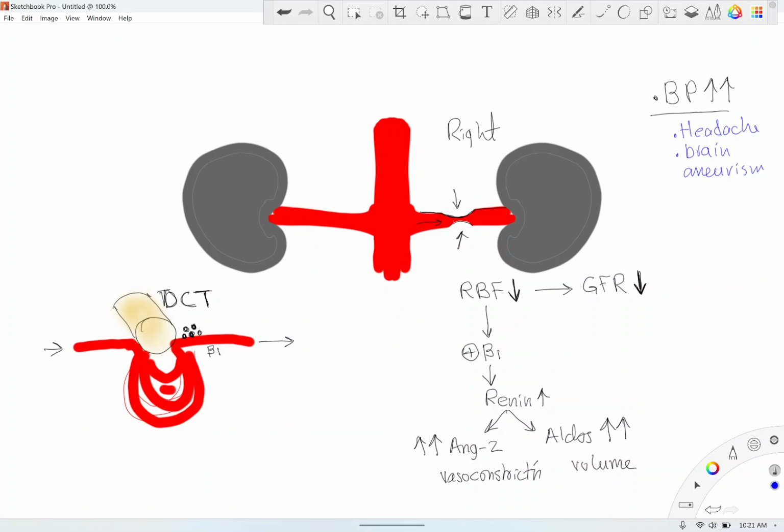Plus, because at this part where the renal artery is stenosed, there's turbulent blood flow, and that produces a murmur. When a murmur is audible without a stethoscope, it's called a bruit. So that's where the bruit will come from. Okay, so hopefully this answered your questions.